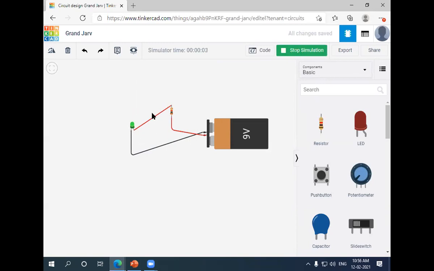Now you can see the LED light is glowing. Why is it glowing? Before the simulation, I was getting that notification because the high voltage was being supplied. But now I don't get any notifications because I am resisting the flow of current through the resistor. So my LED is glowing. I'm giving stop simulation. If I wish to save the experiment, I'm just clicking here.